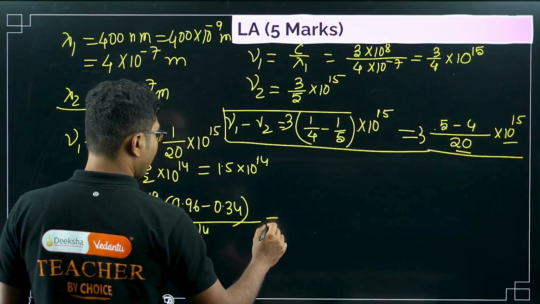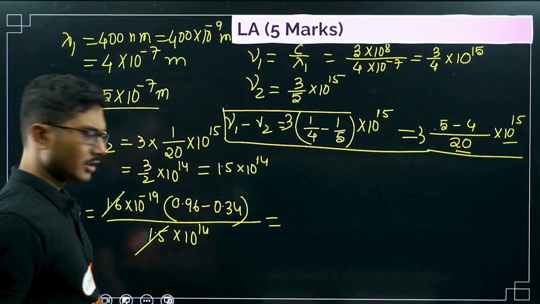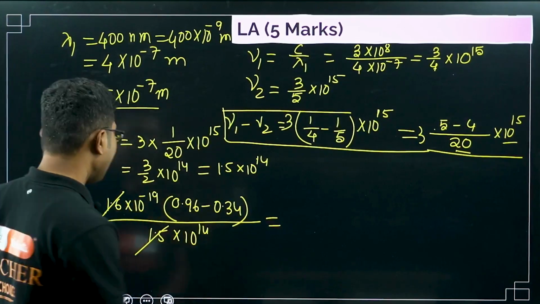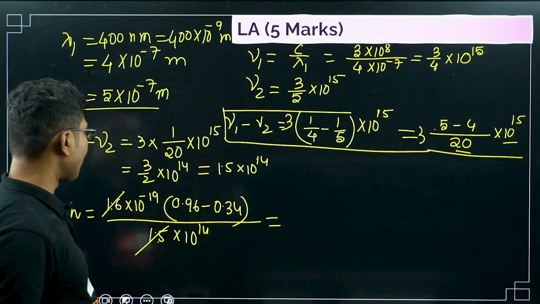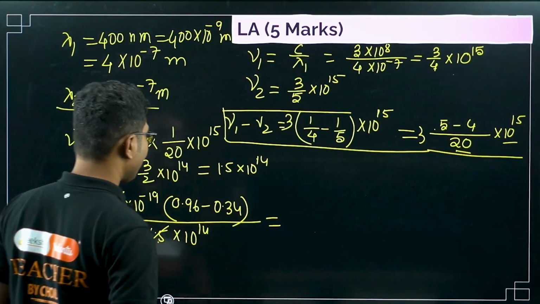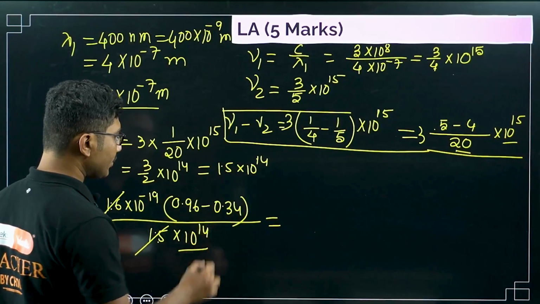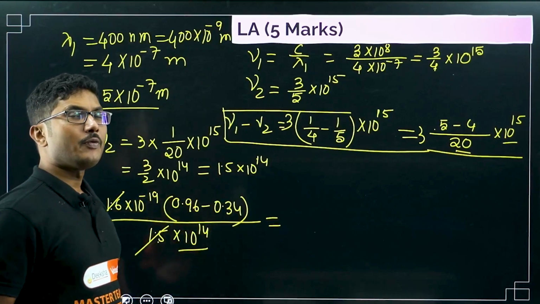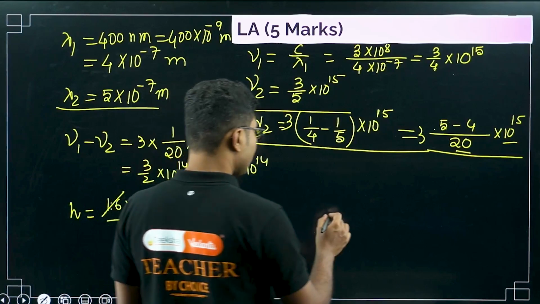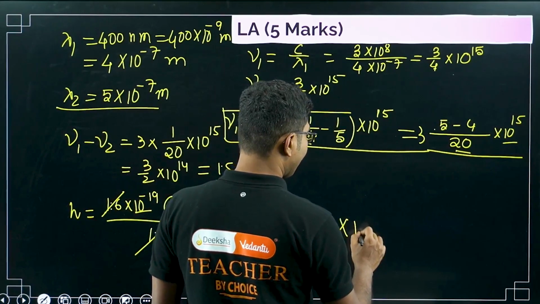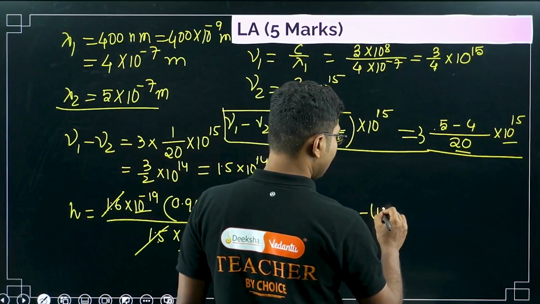Now you can almost cancel them, almost. If you calculate, you can, but for now I am approximating. You can almost cancel this 1.6 and 1.5, they are very similar. Now 10 to the power of 14, once it goes up, becomes 10 to the power of minus 14. So minus 19 minus 14, they are brothers. So they will become 10 to the power of minus 19, bracket minus 19 minus 14.